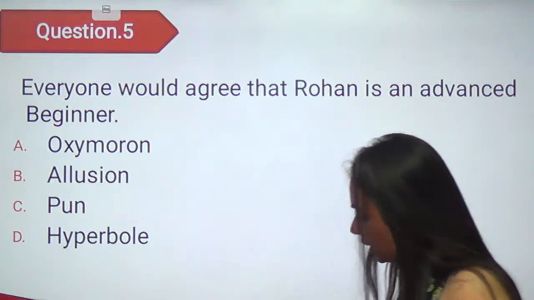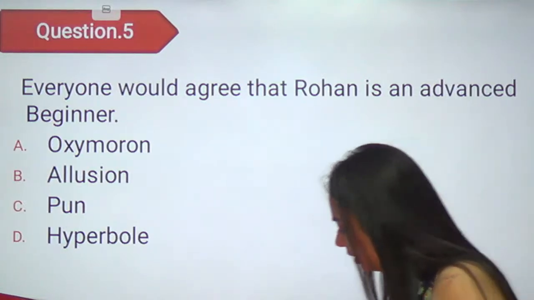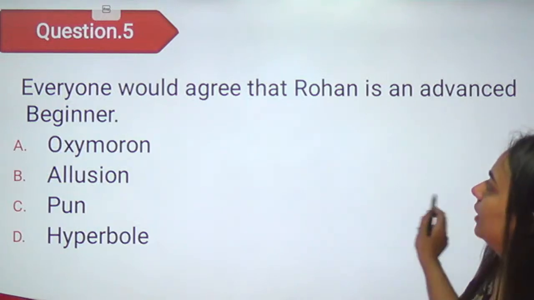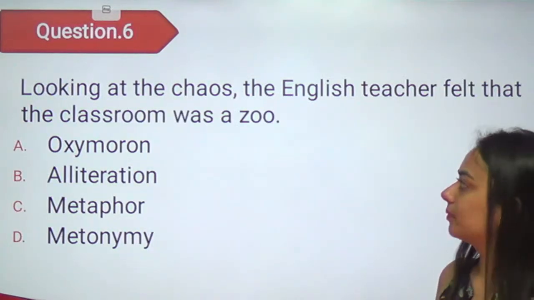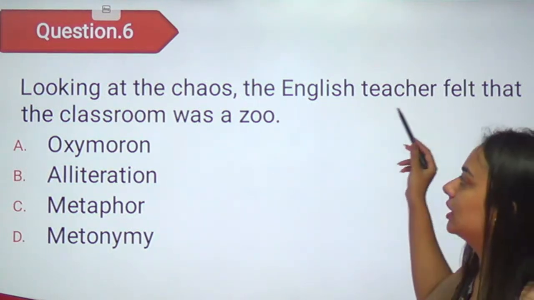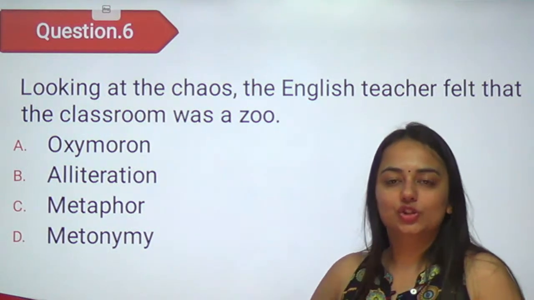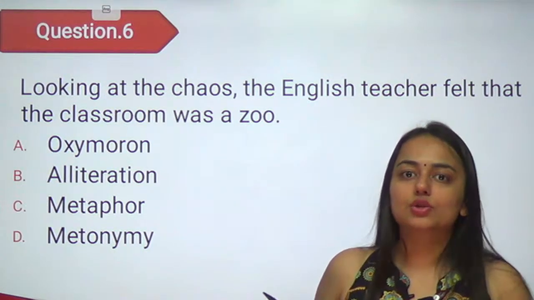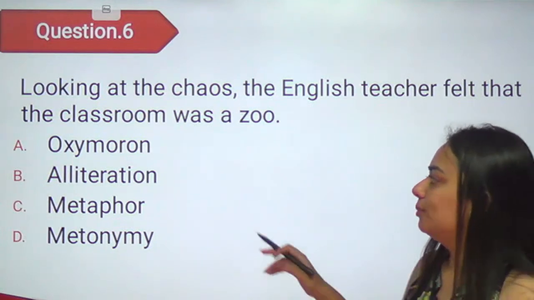Yes, absolutely correct. Amit, your answer was absolutely correct. और अभी तेज ने भी आंसर बिल्कुल ठीक दिया है. Let's move on to the sixth one. Looking at the chaos, the English teacher felt that the classroom was a zoo. So the classroom was so chaotic that the English teacher thought it is a zoo. It's not a class. Should it be oxymoron?